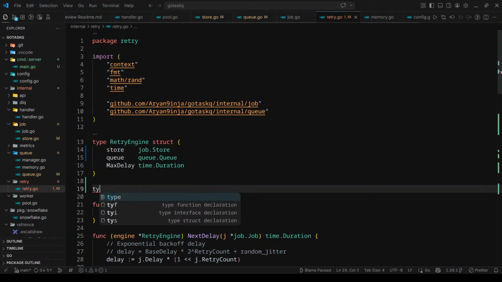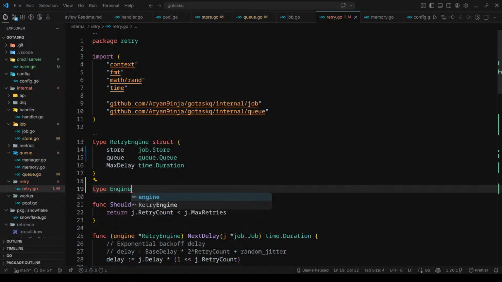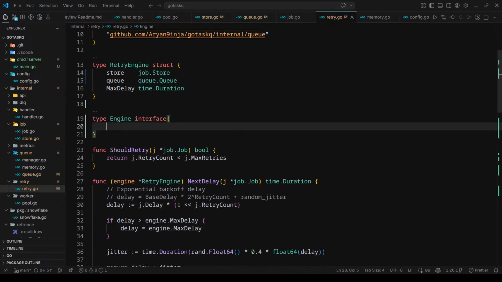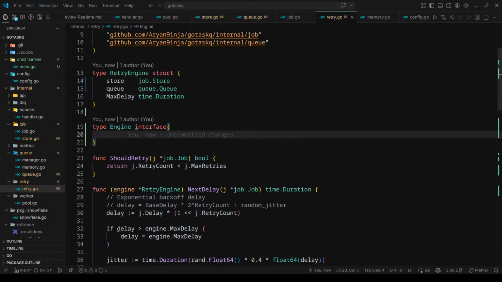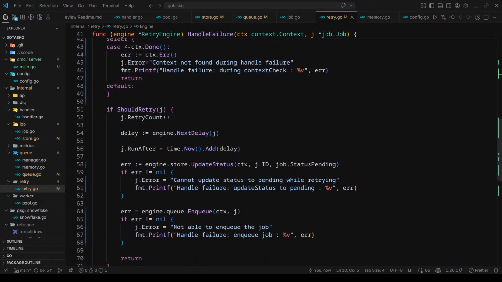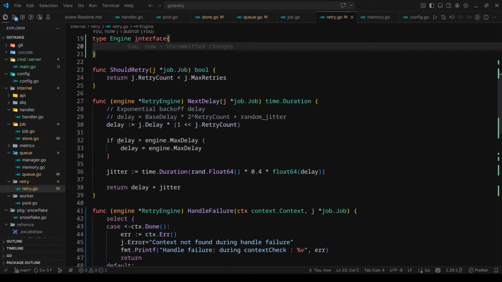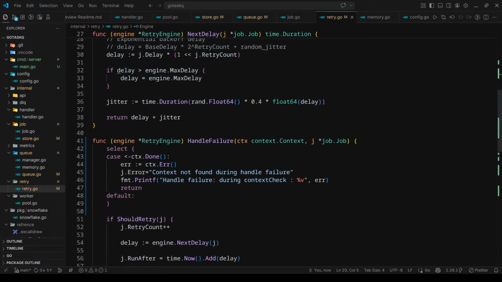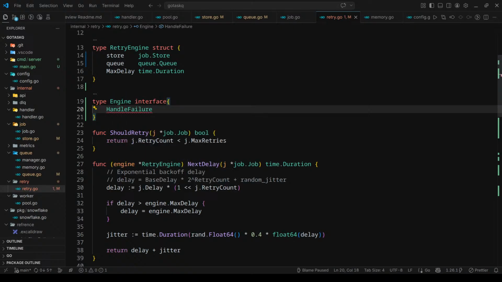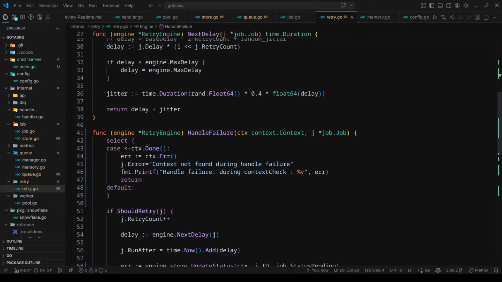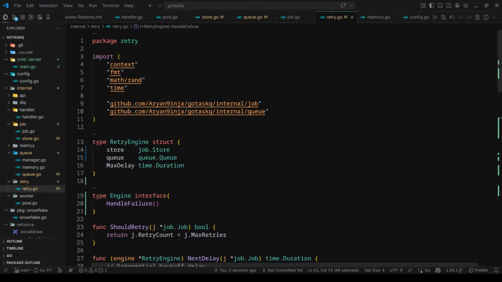Let's define type Engine interface, which will contain HandleFailure, because HandleFailure internally uses NextDelay and nothing else. What's the signature type? It's this. We will just paste it.